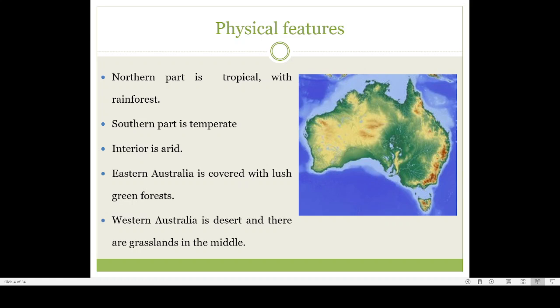In a temperate climate, I will list out the main features, because the temperature will always be below 20 degrees. So these are the important features of the temperate climate. One is that it is neither extremely hot nor extremely cold.